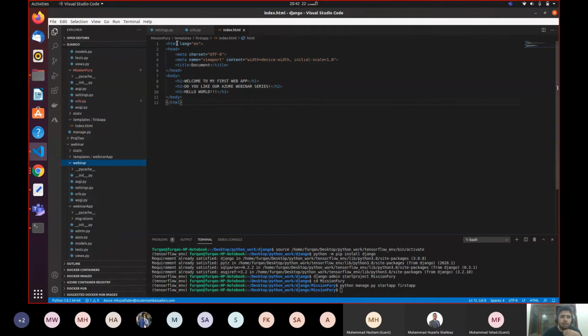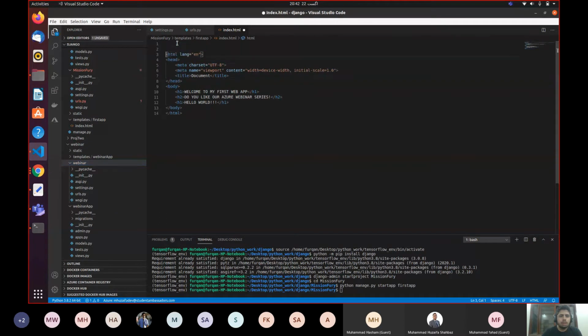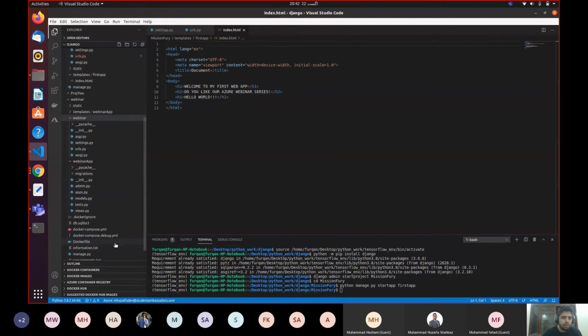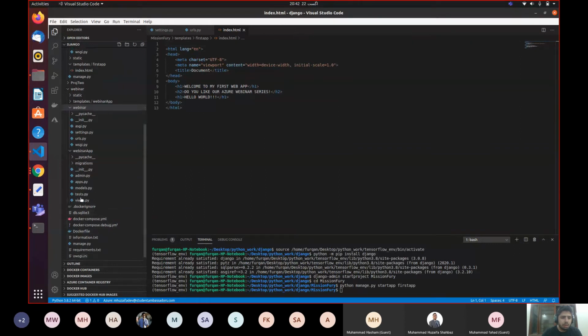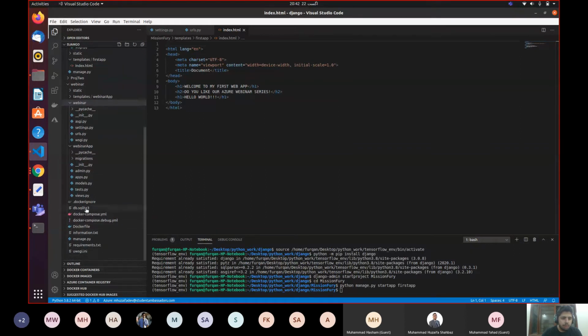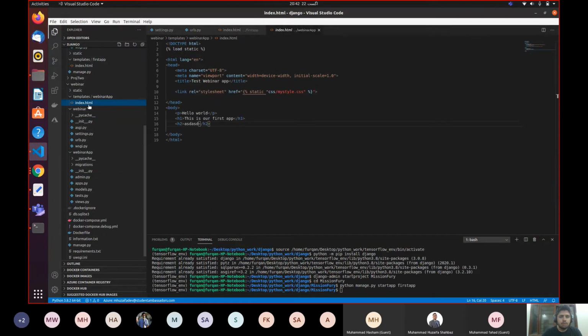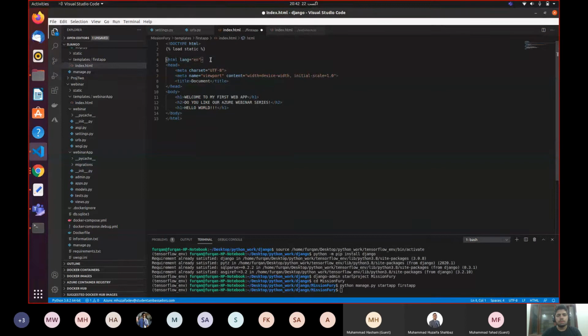Yeah, one thing we need to change over here is, we need to add one more line that I'm remembering. I just wrote it down in my previous project. Let me confirm it from this template folder, which had the index.html file. Yeah, this one. So I need to include these two lines as well.